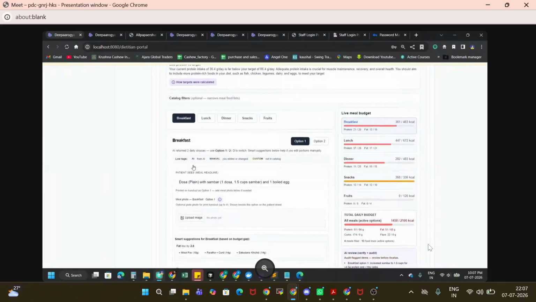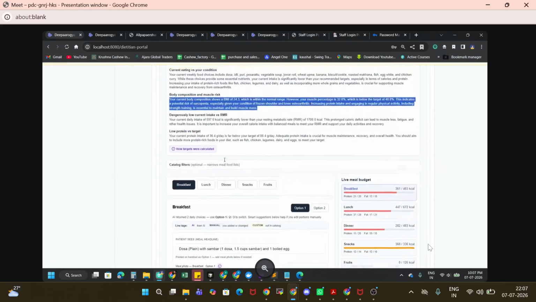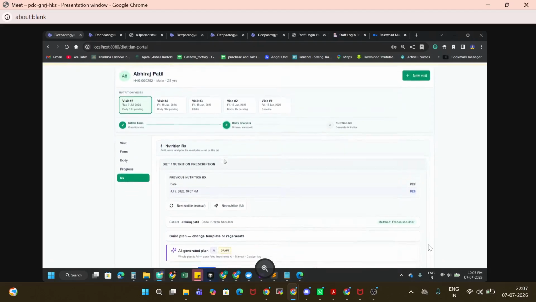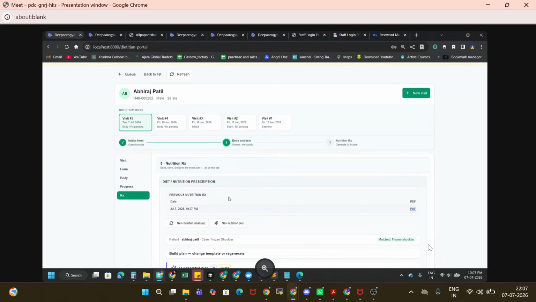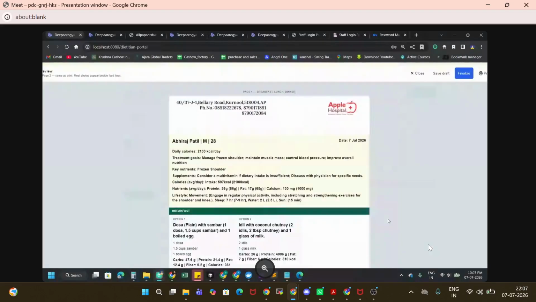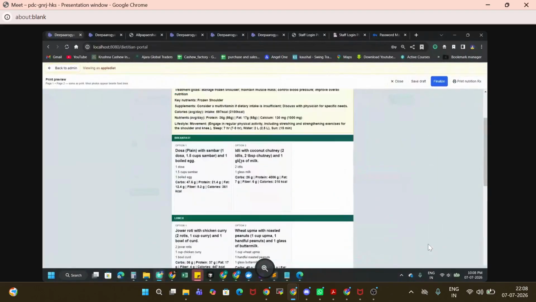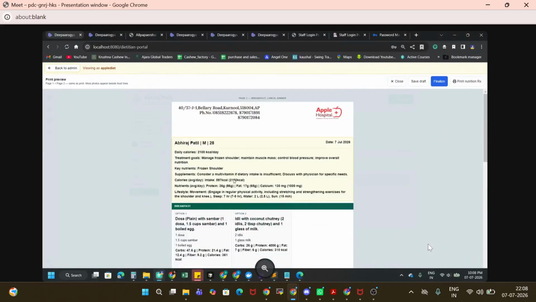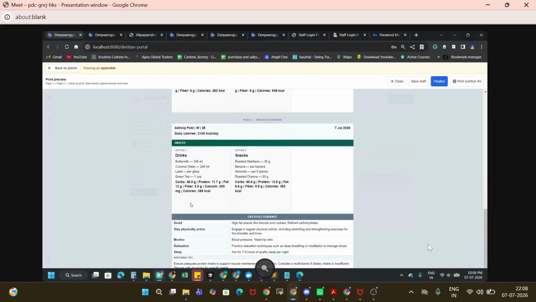Okay. Again, you can modify this. So we have given the option, right? Human in the loop. So that can be done. You can save it. You can save the prescription. You can preview it. This is the diet. Here the white space is for uploading an image, right? So this is the diet plan generated for this patient. You can check daily calories and all. So this is the diet plan generated.